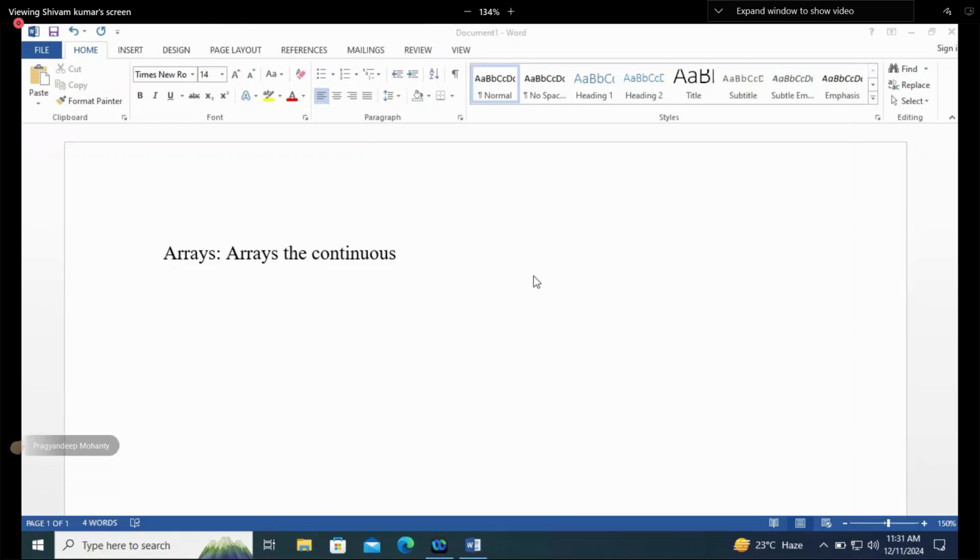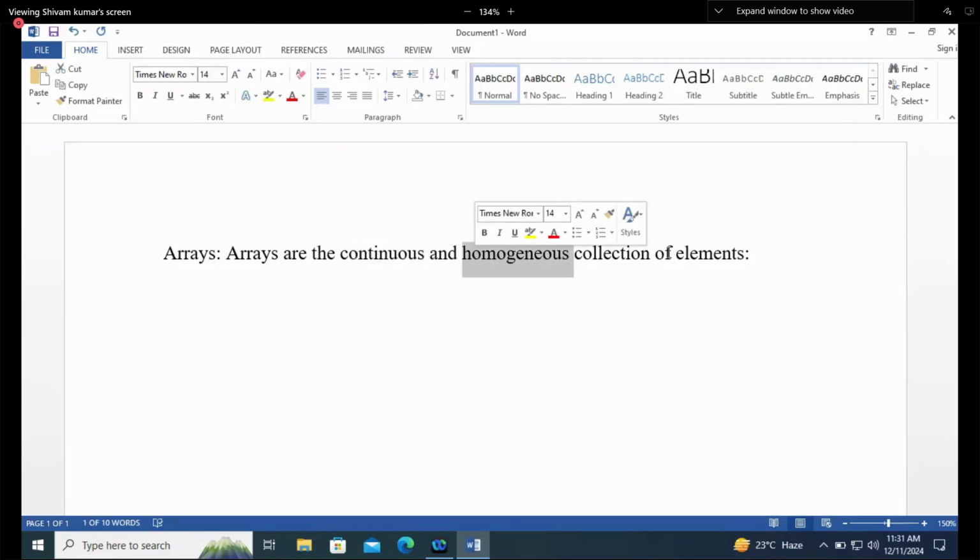Okay, fine. So generally, whatever we have discussed till now in other programming languages, that arrays are the continuous and homogeneous collection of elements. Now there are two words, continuous and homogeneous. These are the common terms. So array means it is going to hold more than one value. Why do we need arrays? Let's discuss it.